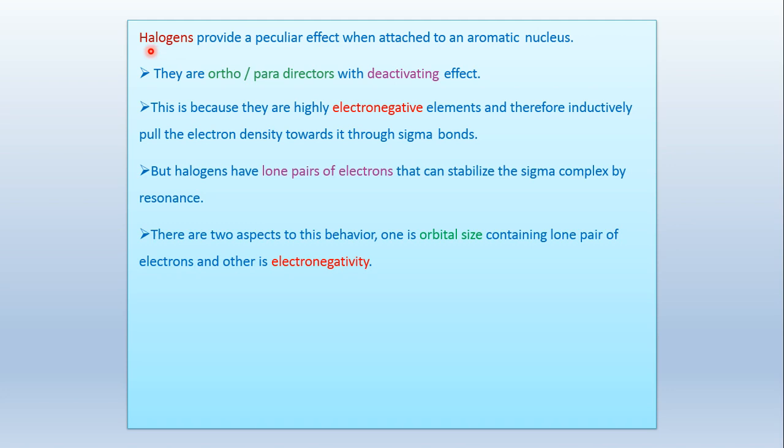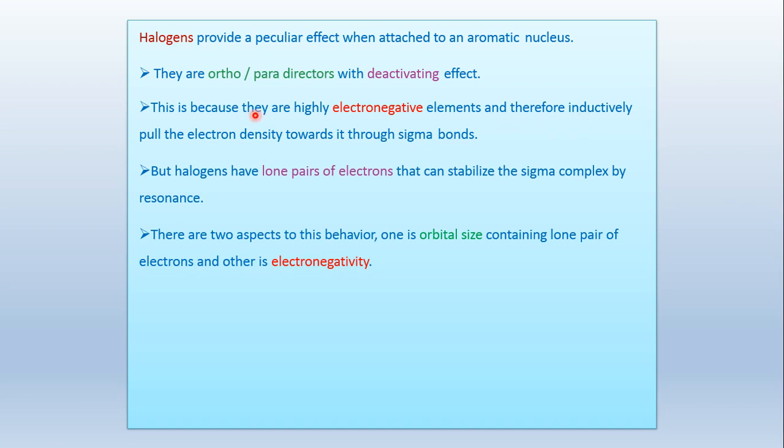Likewise we can show the ortho para directing nature for halogens, but these are deactivating because they are highly electronegative elements, and therefore inductively pull electron density towards the outside due to shifting of sigma bonding electrons.